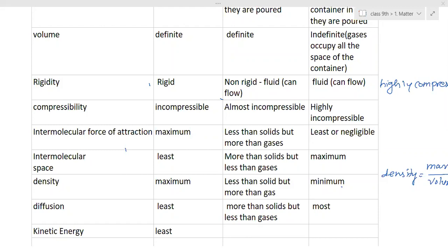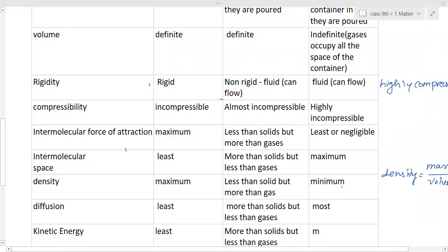What about the liquids then? Ma'am, they're more than solids but less than gases. Yes, right. They are more than solids, but less than gases, right? And what about the gases? Ma'am, it is the most. Most. So maximum kinetic energy is possessed by gases because they are in random motion. The force of attraction to bind them is very less. So they can easily move with a higher speed. That means they possess more kinetic energy.